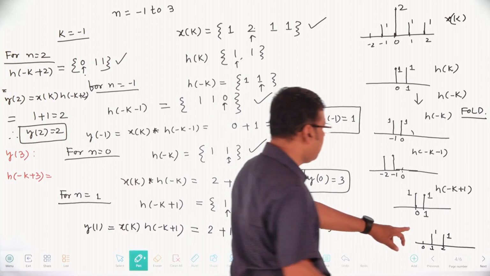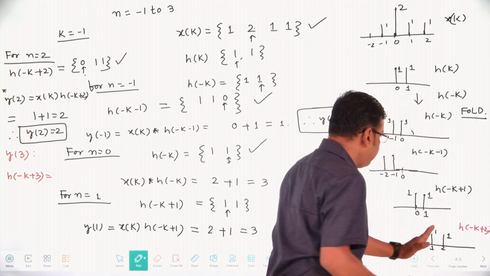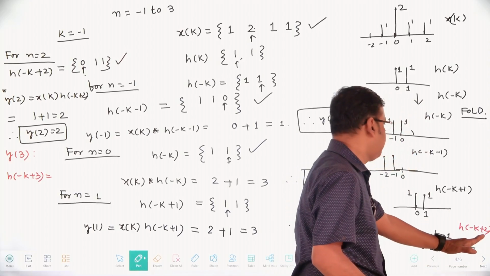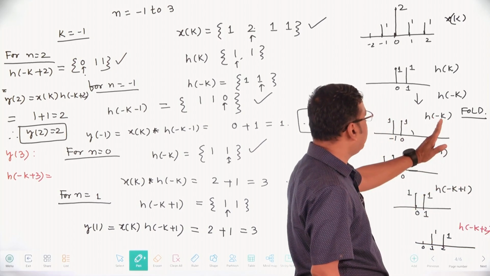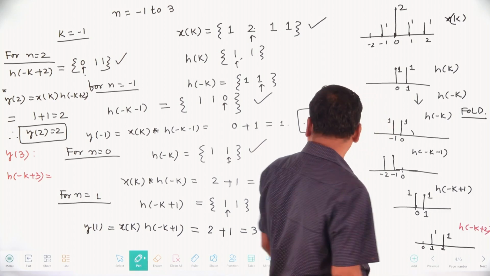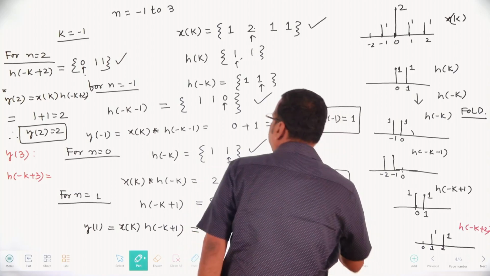This is h of minus k plus 2. Again, this sequence is shifted to the right by 1 unit, or h of minus k shifted to the right by 3 units to get h of minus k plus 3. So h of minus k plus 3 is like this.